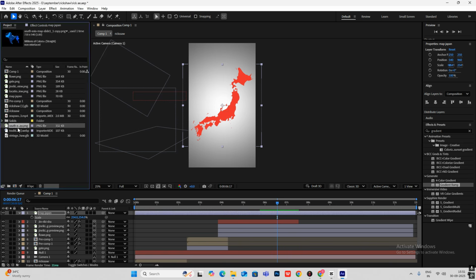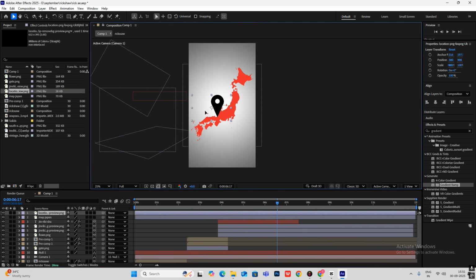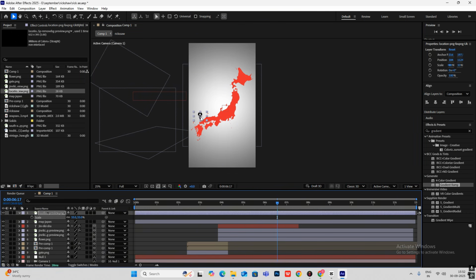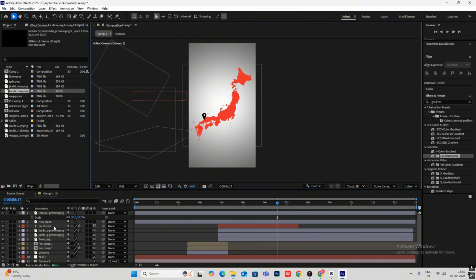So you don't need to make it from scratch. You can just head on to Google Images and search for location icon, and you will get this. So basically bring this over here and I'll just place it like this for our pointers.